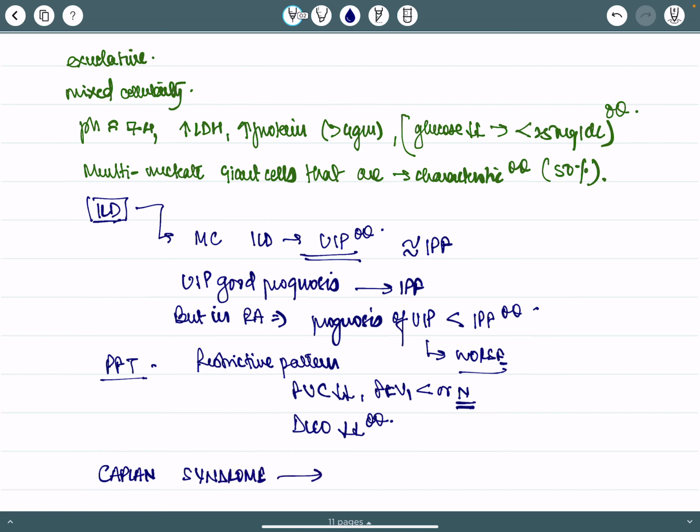And this Caplan syndrome is coal workers' pneumoconiosis, CWP plus RA. Progressive coal workers' pneumoconiosis.